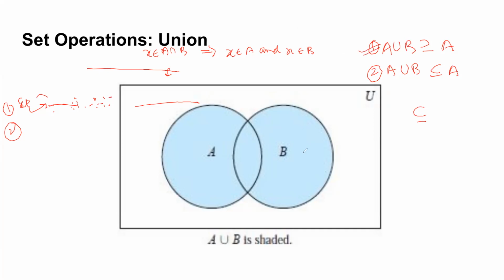Why? You can see from the Venn diagram itself that if I say the second is true, then what I mean is all the elements of A union B are also elements of A, which is not true, because all these elements are not in A. So the first one is true. That is, all elements of A are definitely in A union B, and the same applies for B also.